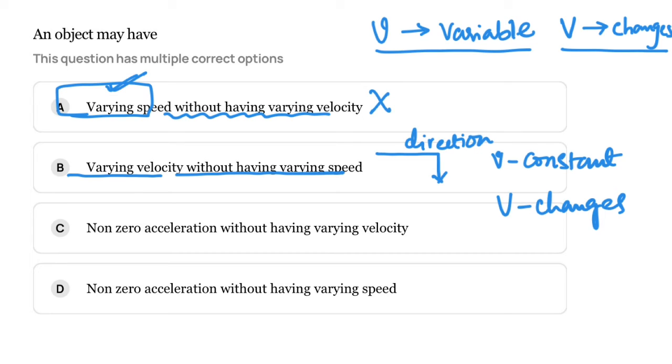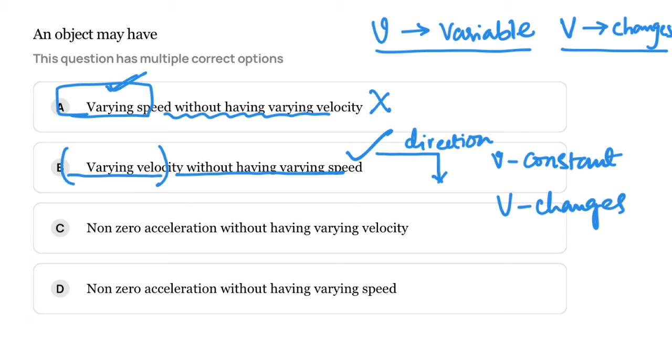This is what I have already discussed as the car example in the acceleration video, right? So the concept here is you have changed your direction while maintaining a constant speed. Yes, that is possible, right? So varying velocity without varying speed is possible. You can vary the velocity even if the speed is constant, because you are changing the direction.